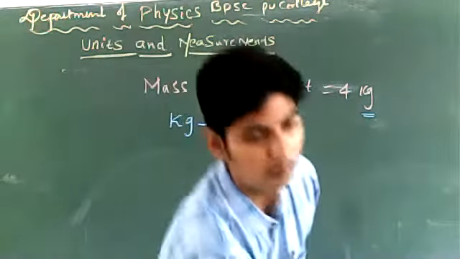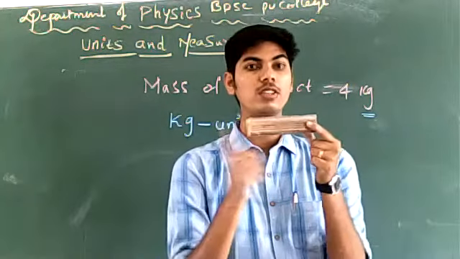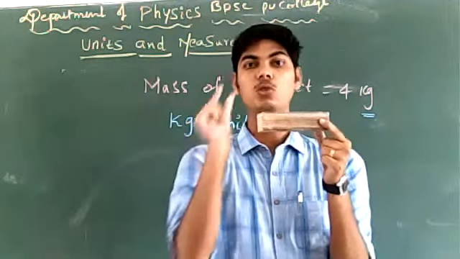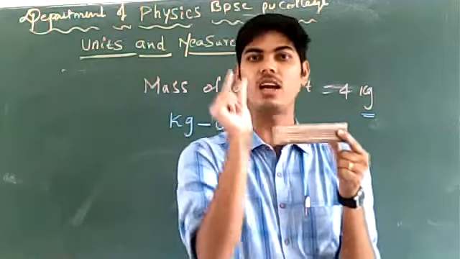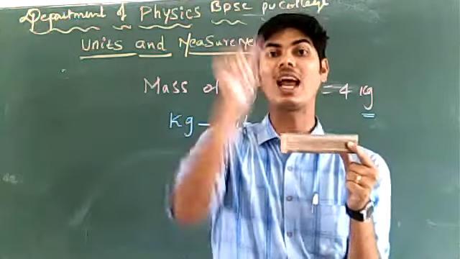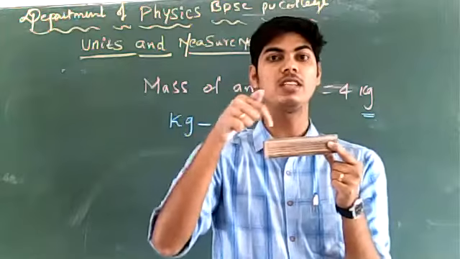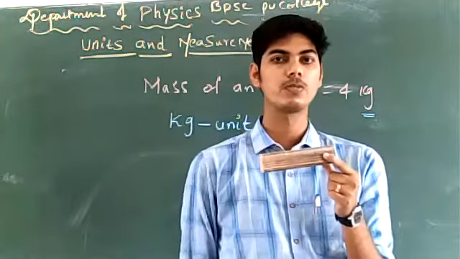If I say the mass of this duster is 40 grams, I am choosing gram as the unit for measurement. How many times has that gram repeated in this? 40. Right?